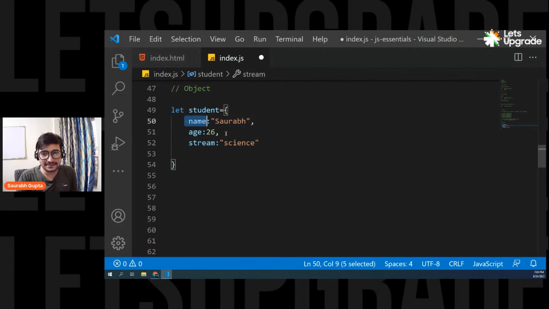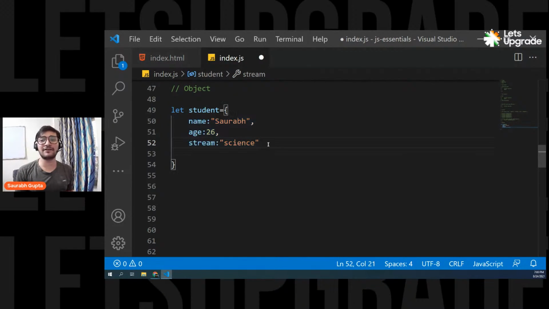So I have a student object, and these are the three properties of the student object: name, age, and stream. These three properties are related because they belong to the same person. Objects are nothing but a way of holding related properties, because you're trying to represent something. They represent data in a good way so that your data can completely represent an entity. In this case, a student. So that's why we have objects. Is that clear, everyone?